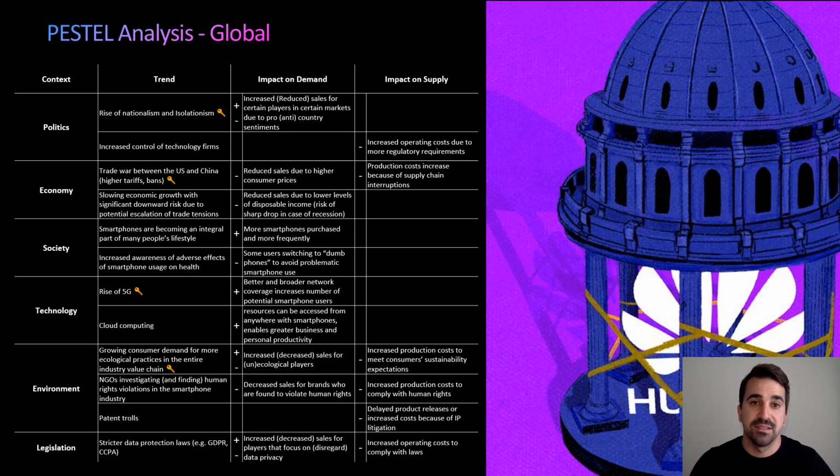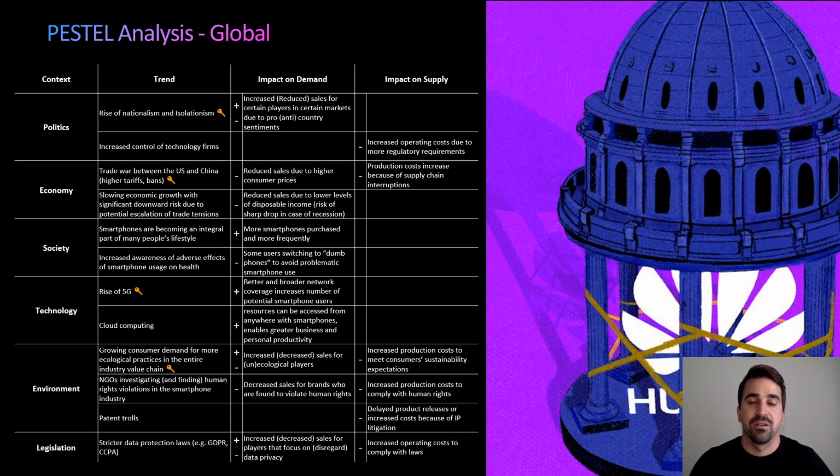The last key trend is the growing consumer demand for more ecological practices in the entire industry value chain. In 2019, Time magazine selected Greta Thunberg as Person of the Year, which we think perfectly exemplifies the momentum of the trend. In terms of impact on the demand, we think that ecological practices will become key differentiators going forward from 2019.